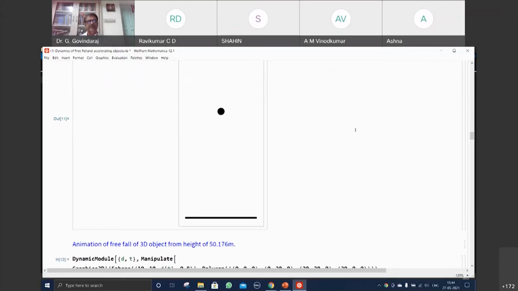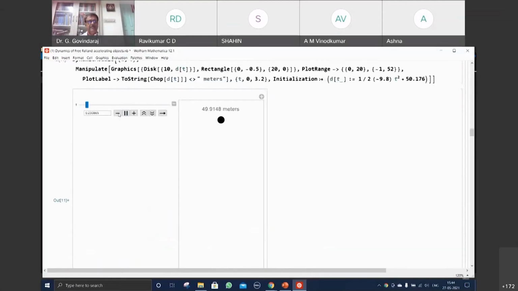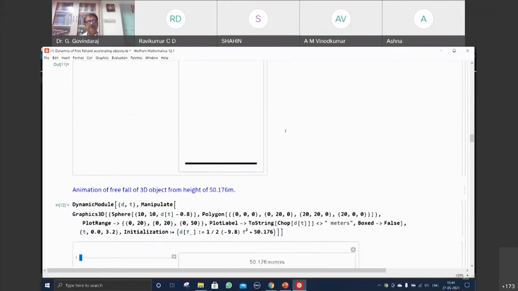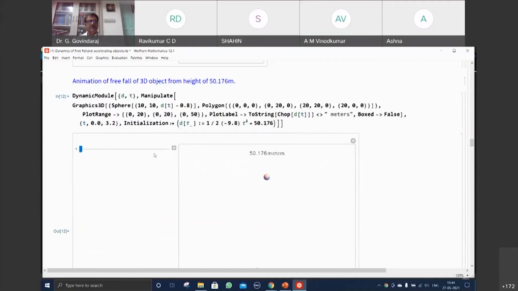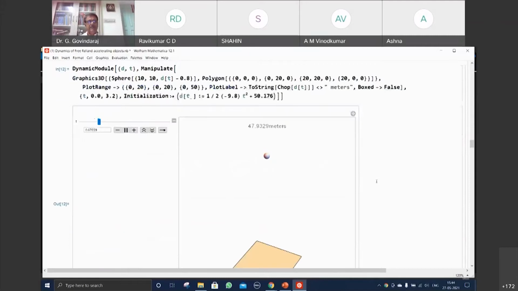Okay. Next, I stop it here and make it a 3D object, like a small ball-like structure, and we can see it move now, and we can find out at different times what the height is. Which means I am able to see in space what is happening with respect to time. I am able to observe it when there is a gravitational field. Okay, I am able to feel that.